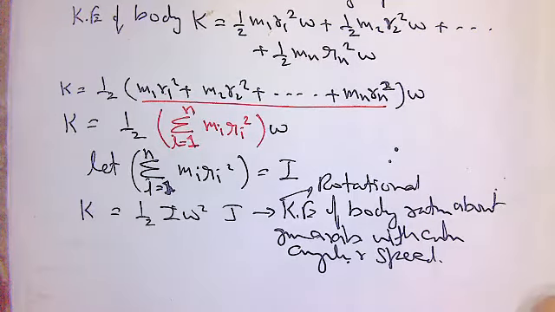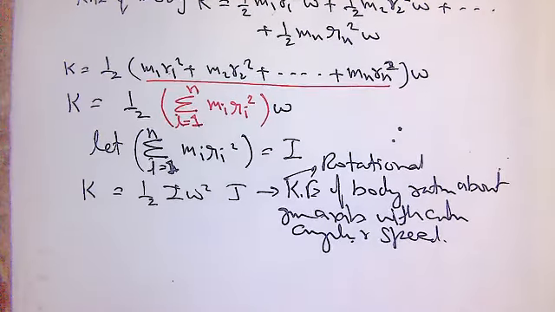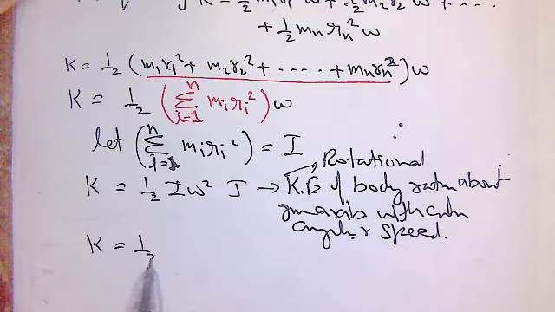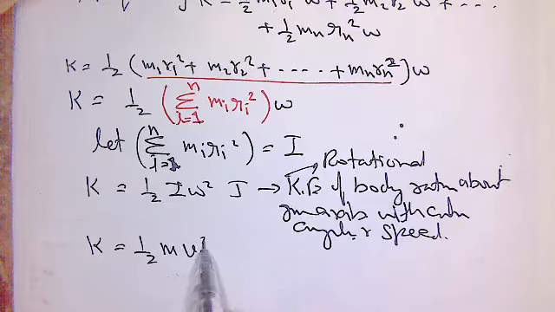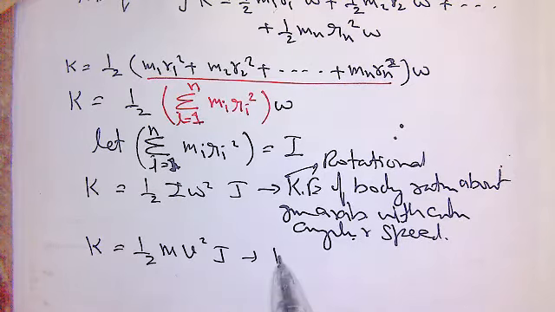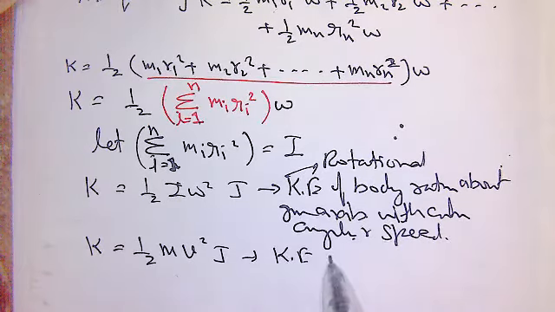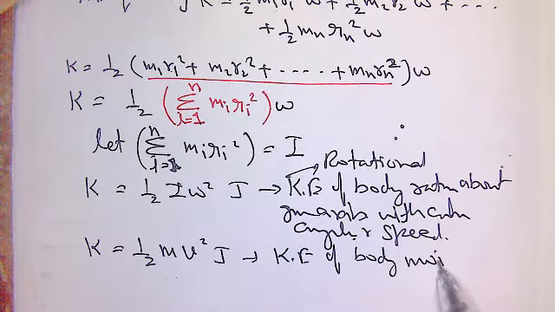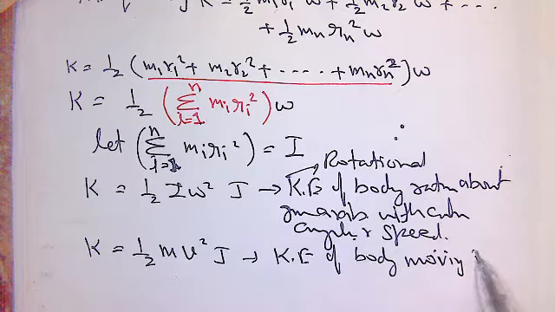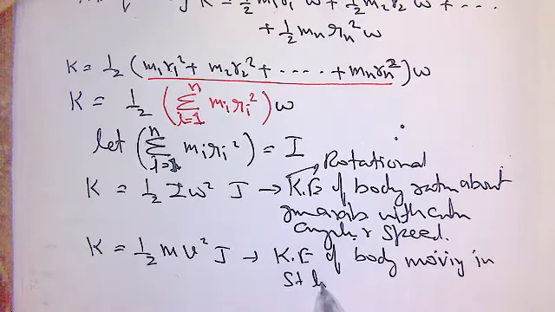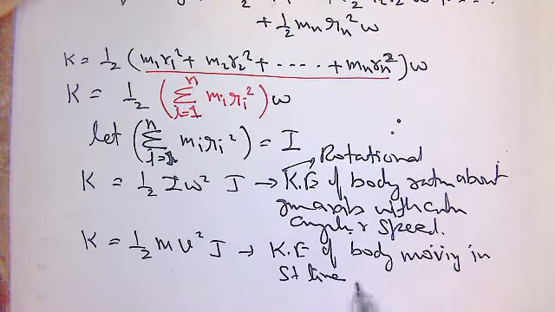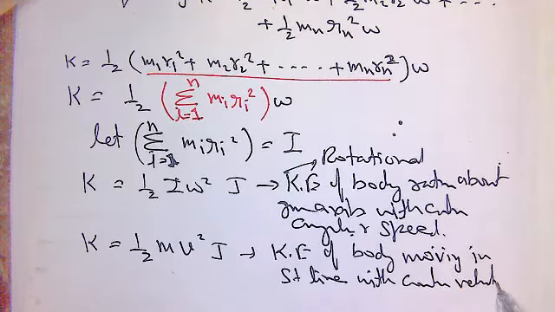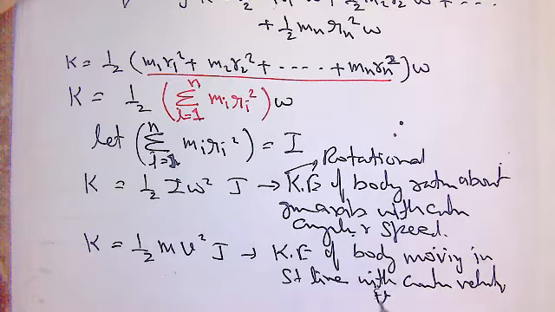But we have another equation for kinetic energy in linear motion. Kinetic energy of a body in linear motion equals half m v square joule. This is the kinetic energy of a body moving in a straight line with constant velocity v.